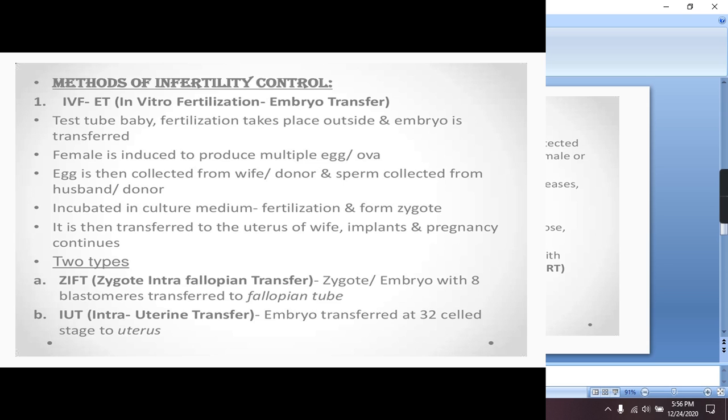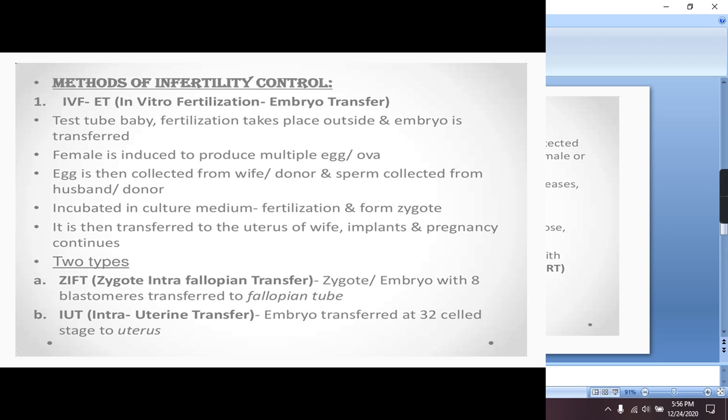Now, what is the procedure for this test tube baby? The female is induced to produce multiple eggs. These eggs can be collected from the wife or from a donor. Similarly, the sperm can be collected from the husband or a donor. After that, the fusion of male and female gametes takes place in the culture medium, fertilization takes place and a zygote is formed. Now this zygote is transferred to the uterus of the wife, and implantation and pregnancy continue.